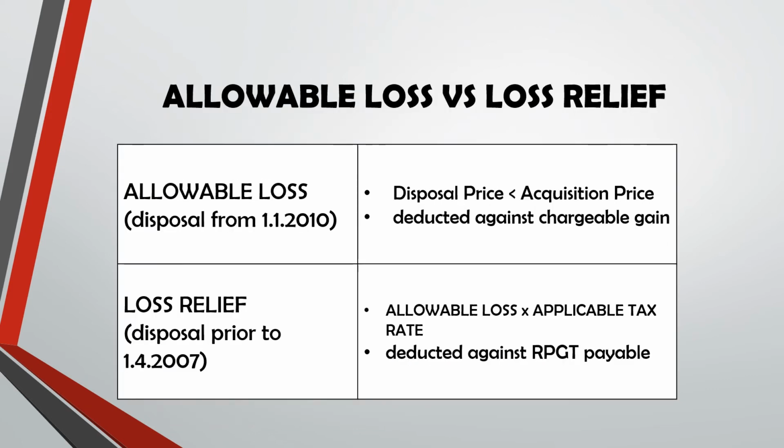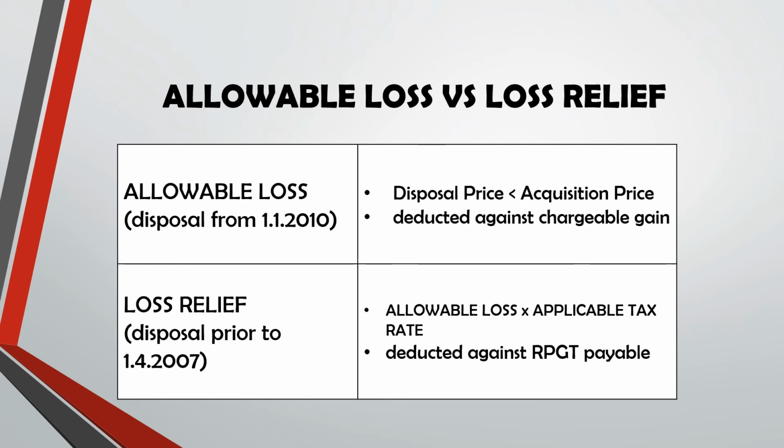So this is the difference between allowable loss versus loss relief. Allowable loss is for disposal from 1st January 2010, when the disposal price is less than the acquisition price, deducted against chargeable gain. So the place is after chargeable gain. But the loss relief happened long years ago, for disposal prior to 1st April 2007. So this is only if applicable.